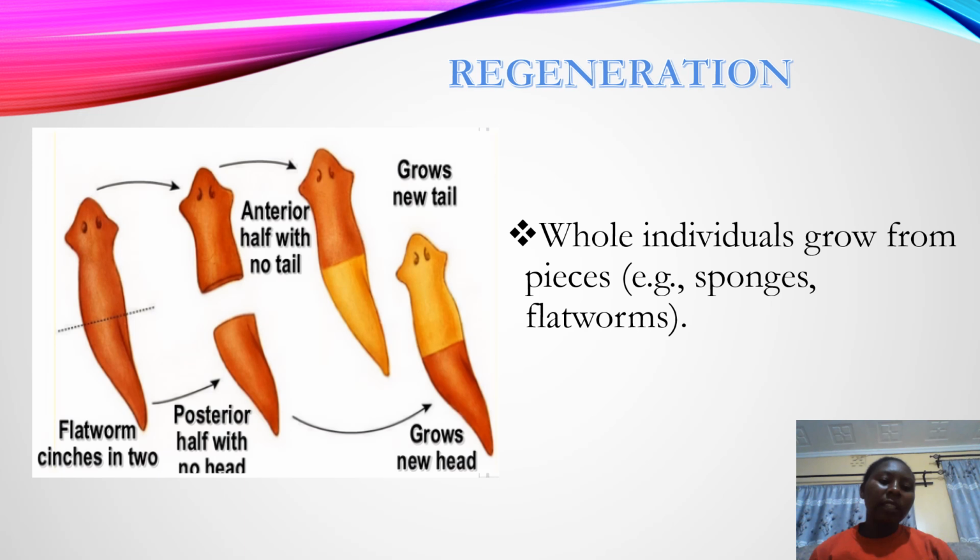For instance, in these flatworms, when this flatworm subdivides, we have the anterior half with no tail and the posterior half with no head. The posterior half with no head grows a new head, so it develops into a full flatworm later on. That is what we call regeneration. The anterior half with no tail grows a new tail to become a new flatworm. The flatworm that is produced is now the new offspring.